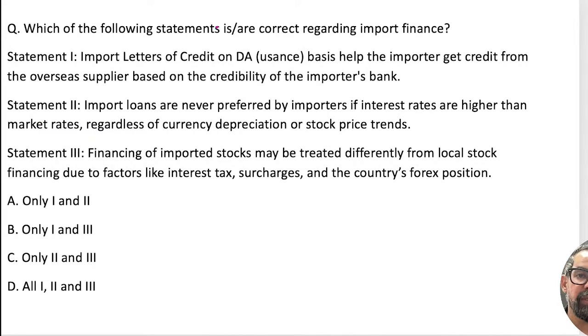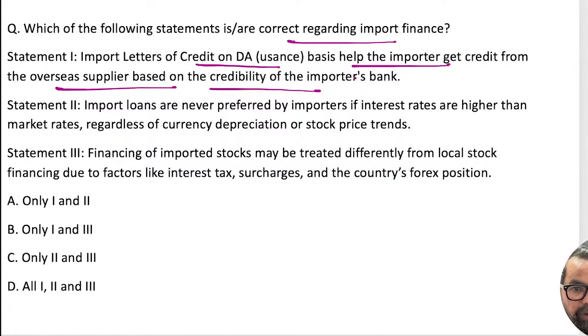So which of the following statements are correct regarding import finance? Import letter of credit on DA usance basis helps the importer to get credit from the overseas supplier based on the credibility of the importer's bank. This is true.